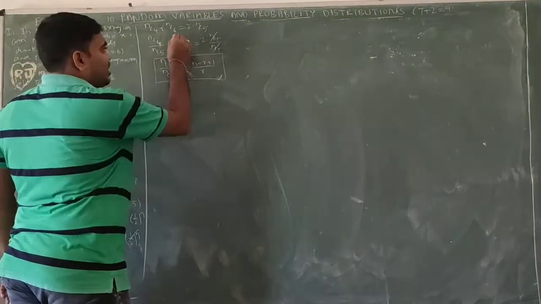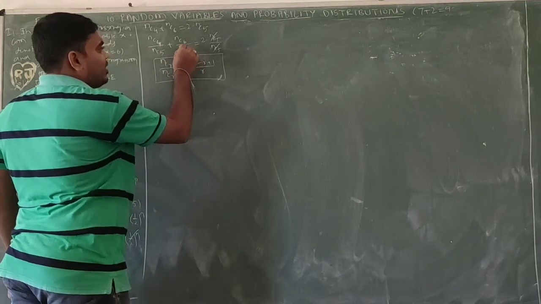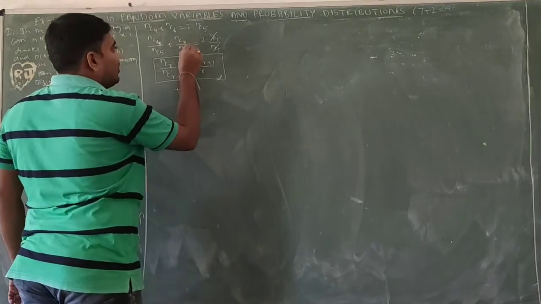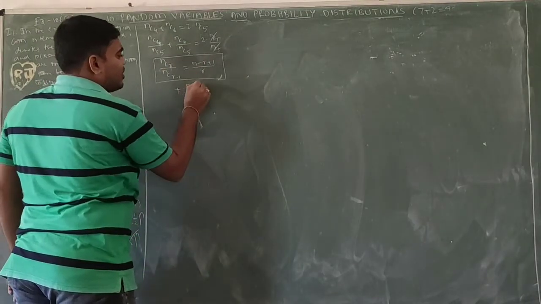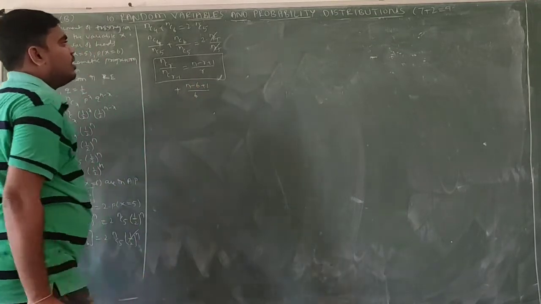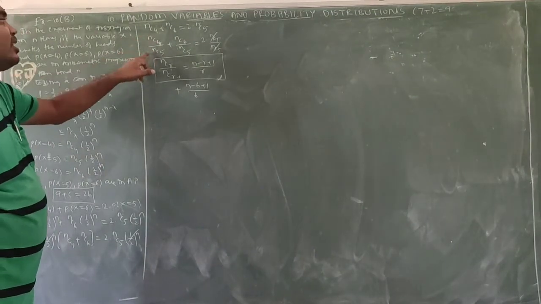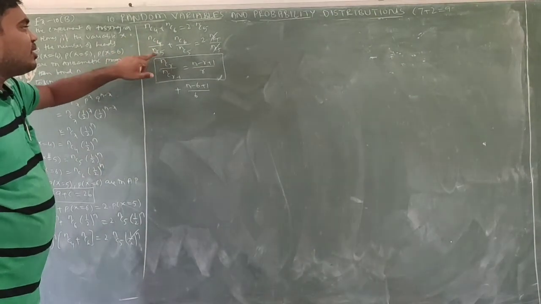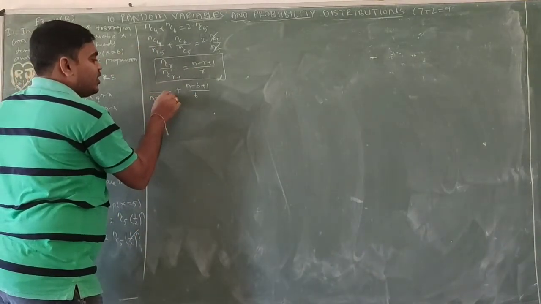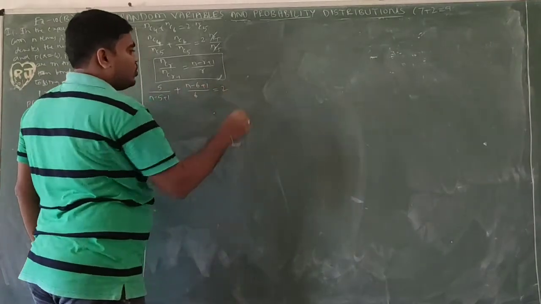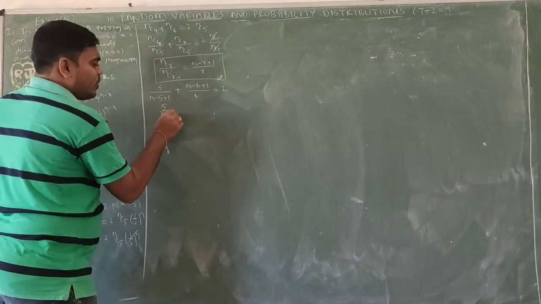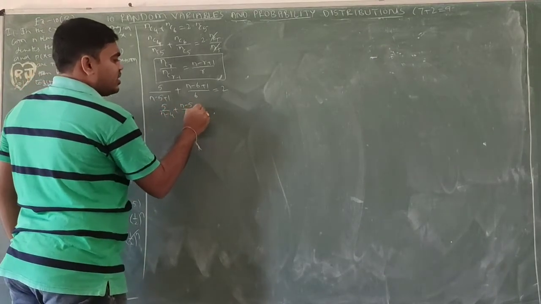First one, nC6 by nC5. The bigger one is r, so (n minus 6 plus 1) by 6. Then nC4 by nC5 is a reversal. Here it is 5, here it is 4, so the formula is also reversed: 5 by (n minus 4 plus 1)... that is, 5 by (n minus 4), plus (n minus 5) by 6 equals 2.